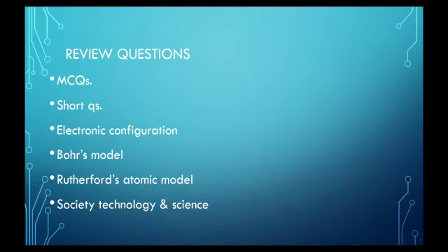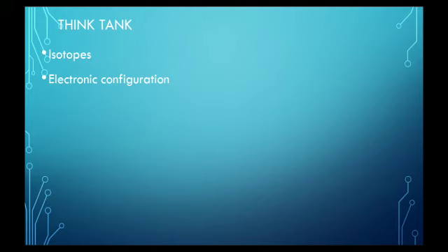Similarly, there are society, technology, and science corners given in almost all the chapters, and they contain the whole answers that are given in the exercise review questions. Okay, so the last two questions' answers will be found in the society, technology, and science corners of this chapter. Okay, then next comes the think tank. Now in think tank, the first questions are about the isotopes, the concept of isotopes.